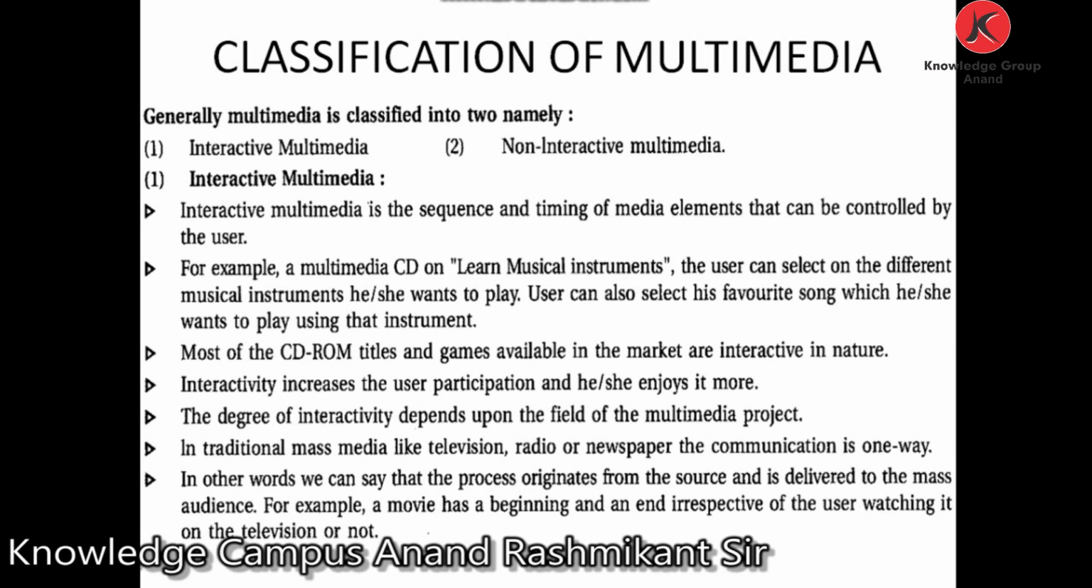In traditional mass media like television, radio or newspaper, the communication is one way. In other words, we can say that the process originates from the source and is delivered to the mass audience. For example, a movie has a beginning and an end irrespective of whether the user is watching it on the television or not.